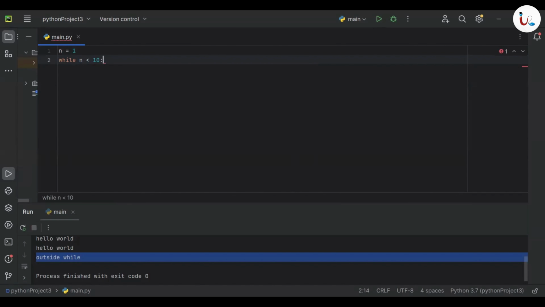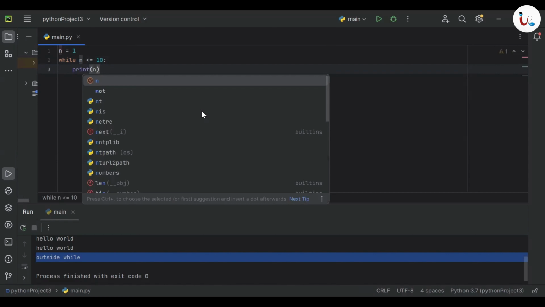So if we are adding a condition like n less than 10, it will print 1, 2, 3 up to 9 only. Because whenever n becomes 10, 10 less than 10, that condition will become false, right? So to avoid that problem, I am adding n less than or equal to 10, which means as long as n is smaller than or equal to 10, this while loop condition becomes true. Inside that, first, I'm printing the n, which means a number.